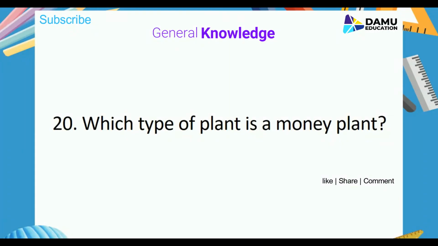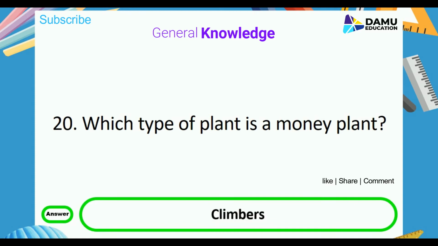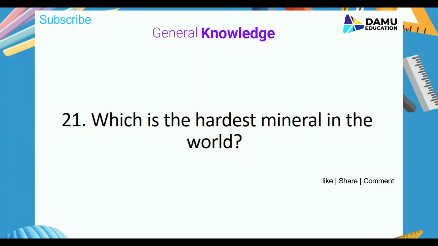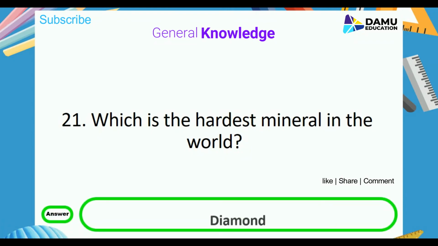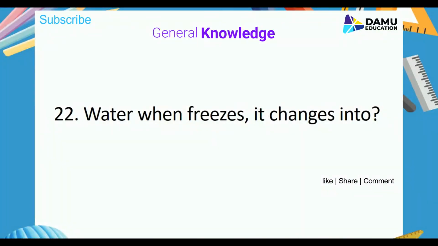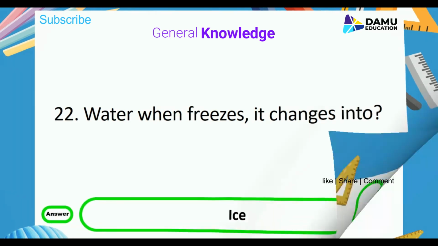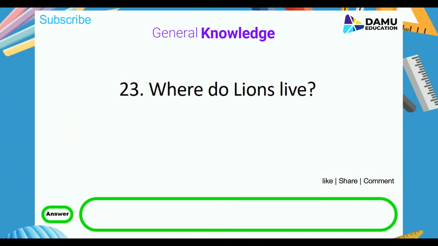Which type of plant is a money plant? Answer is climbers. Which is the hardest mineral in the world? Answer is diamond. Water when freezes, it changes into? Answer is ice. Where do lions live? Answer is den.